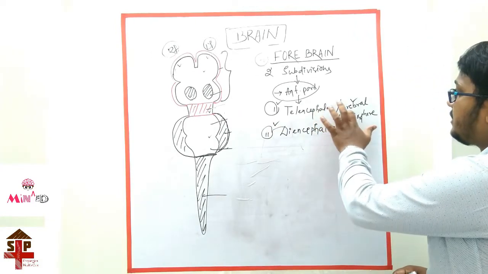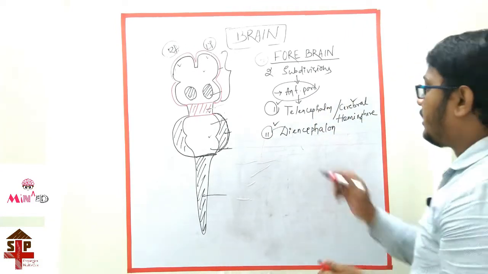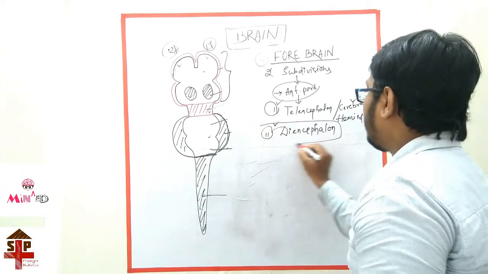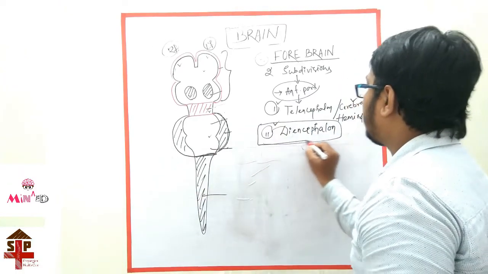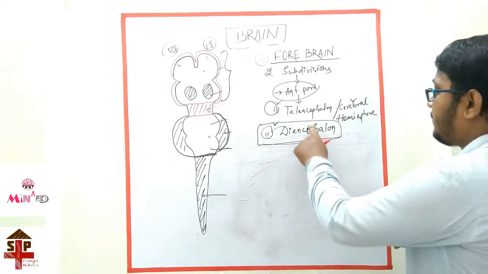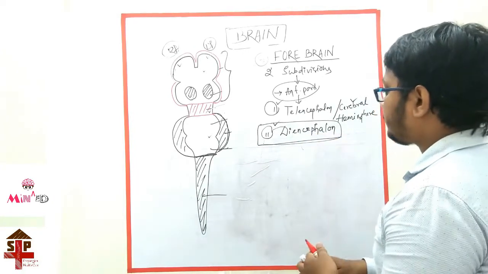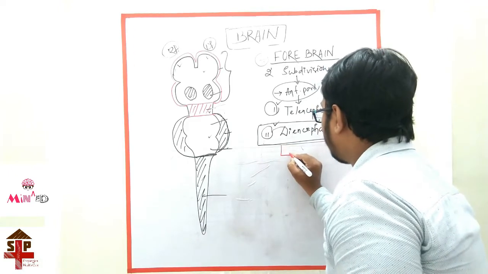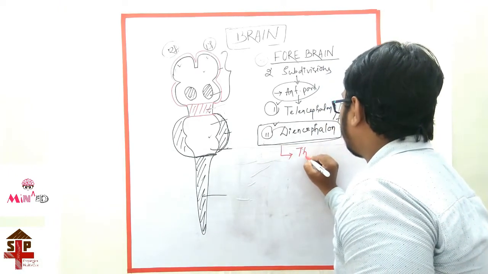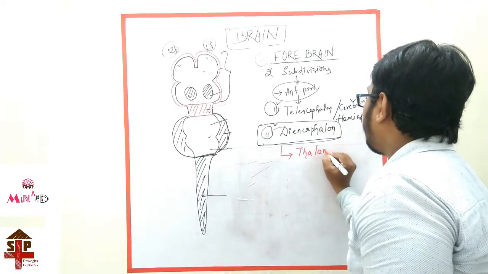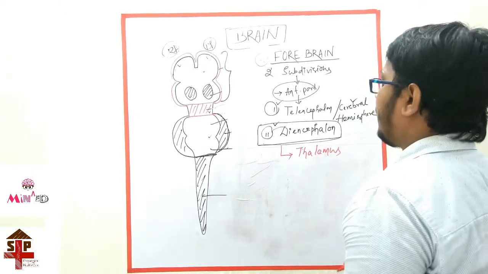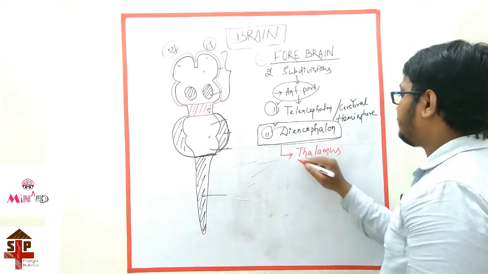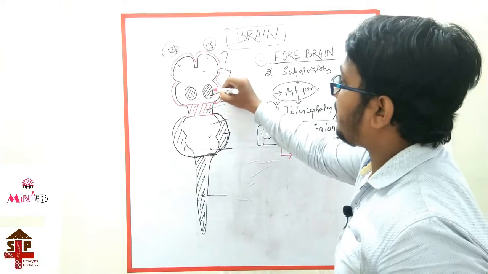In telencephalon, that is the cerebral hemisphere. In diencephalon, various parts are included, first the main important structure, the thalamus. I am going briefly, that is diencephalon.